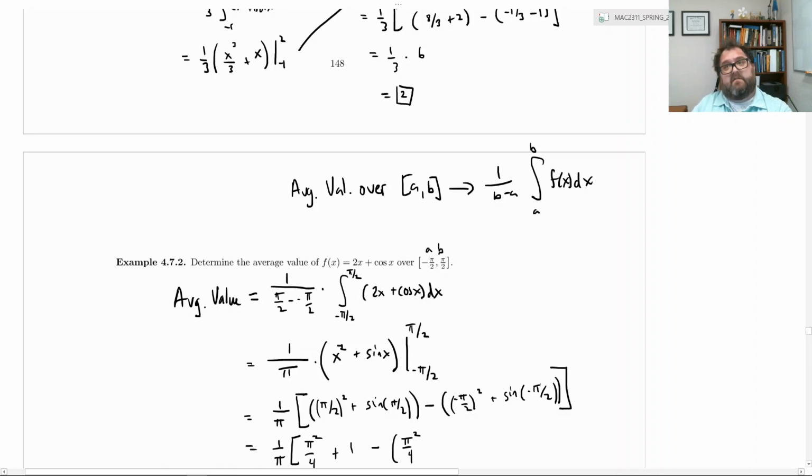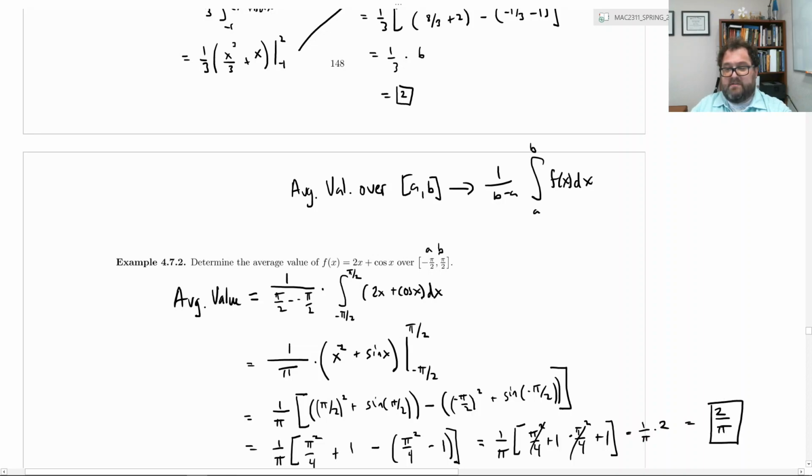Now, what's sine of negative pi over 2? Negative pi over 2 is the same thing as 3 pi over 2, which gives negative 1. So we have a 1 over pi out front, and then with brackets we have pi squared over 4 plus 1. I'm now going to distribute the negative. Then we have negative pi squared over 4 plus 1. What do you see about those pi squared over 4s? There's a negative and a positive, so they add to 0, leaving us with 1 plus 1, which is 2. So 1 over pi times 2 is 2 over pi. That is the average value.